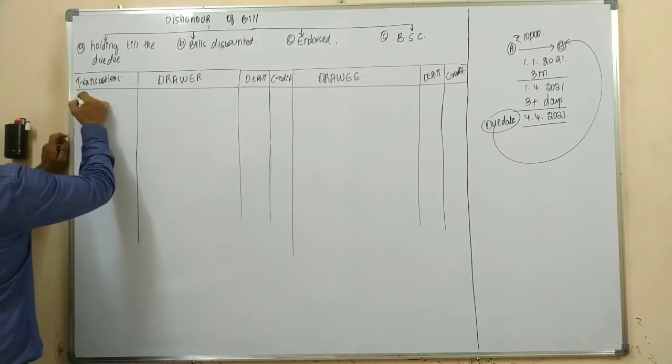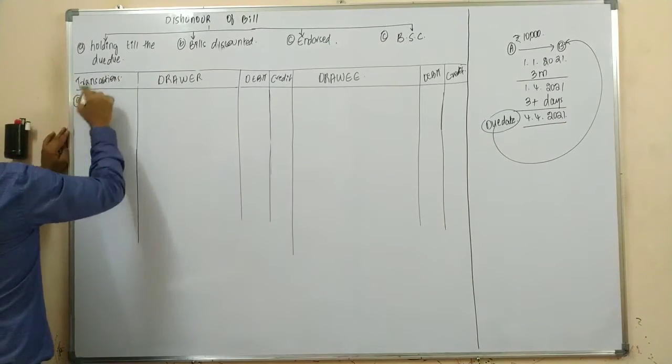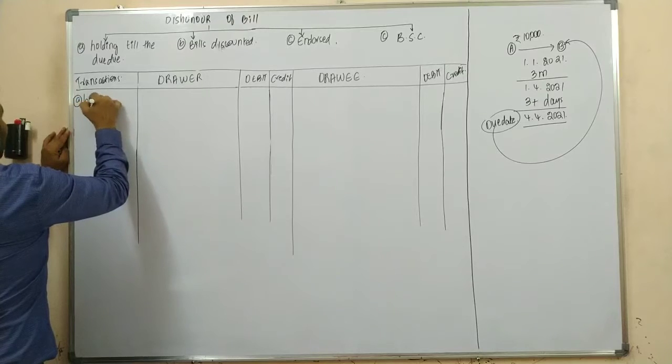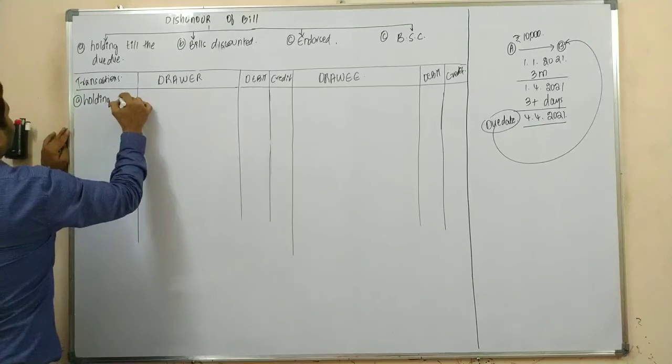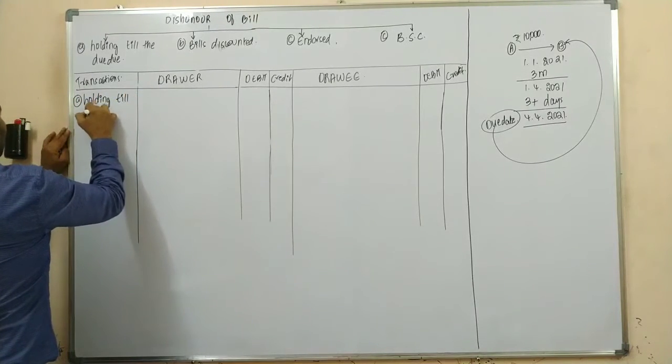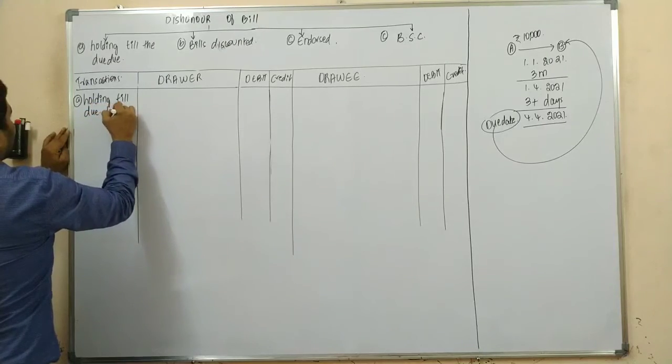So first one, what is the first scenario? The drawer is holding till due date.